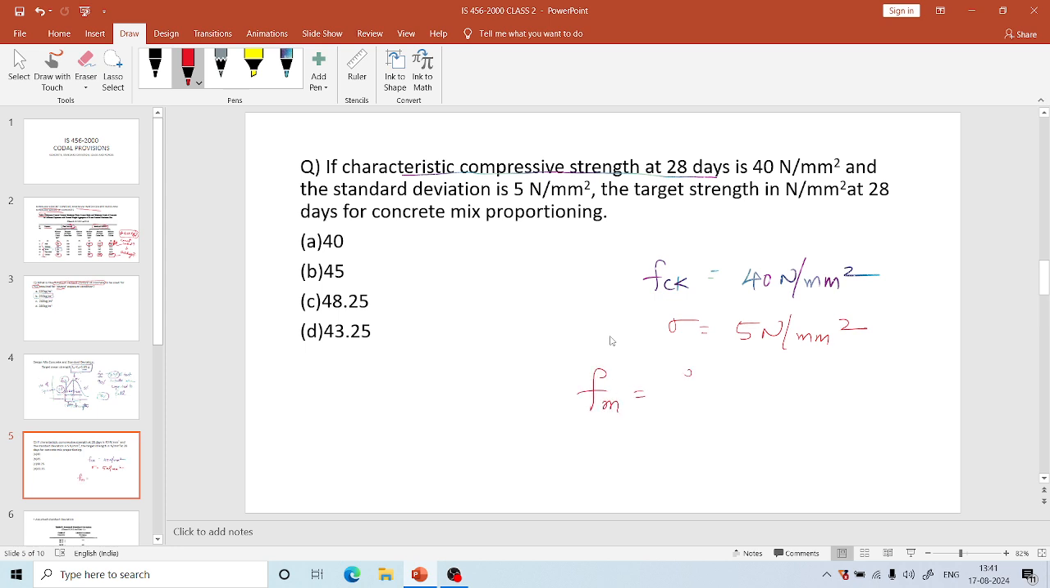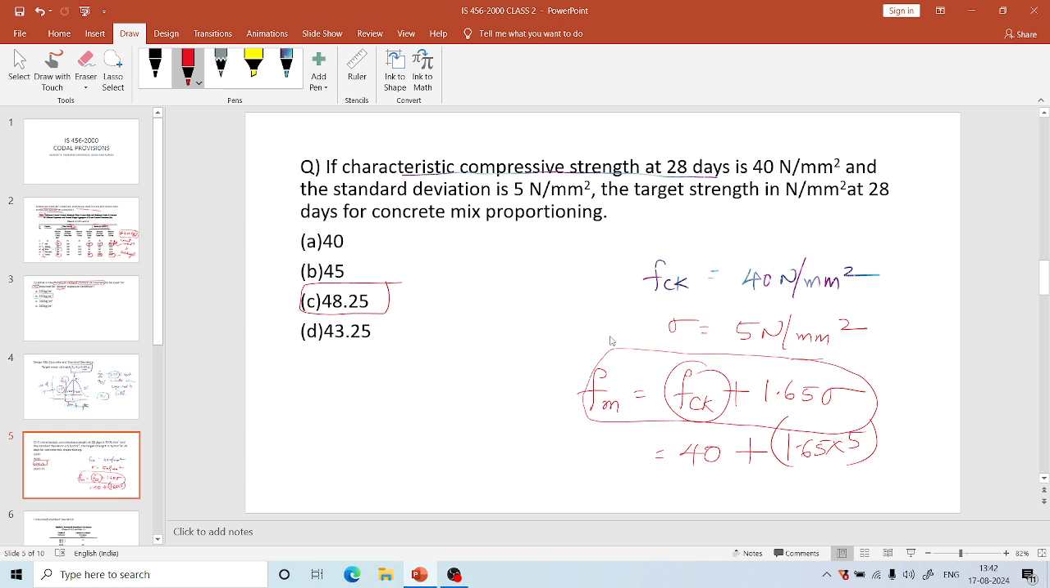We have the formula FM equal to FCK plus 1.65 times sigma. So FCK is 40 and 1.65 times sigma, which is 5, we will get a value of around 48.25 Newton per mm square. So if we know this formula, we can simply substitute the values and get target mean strength. And